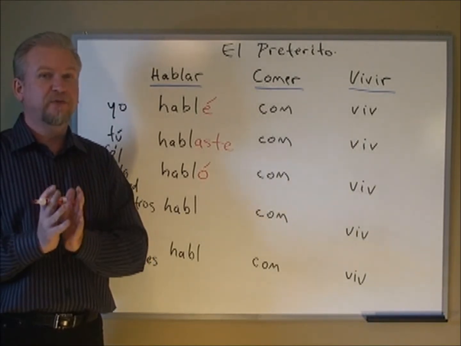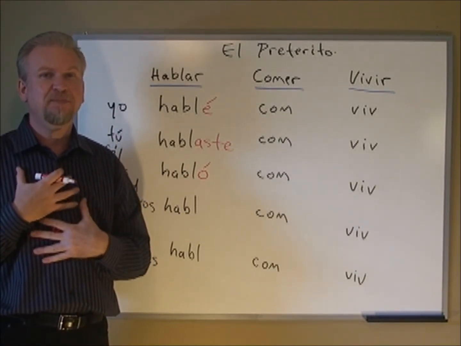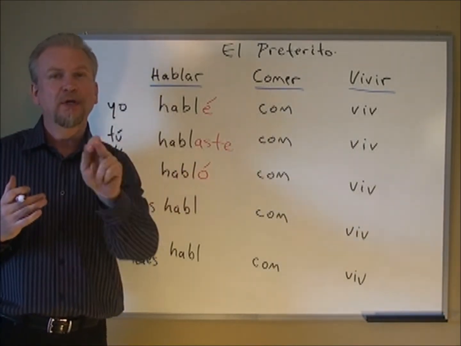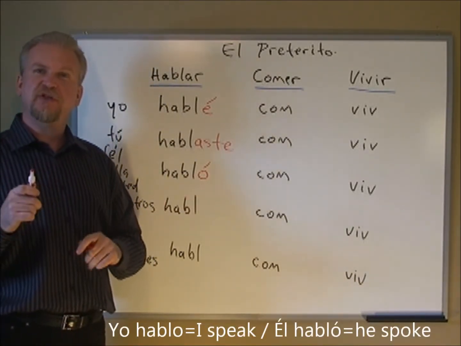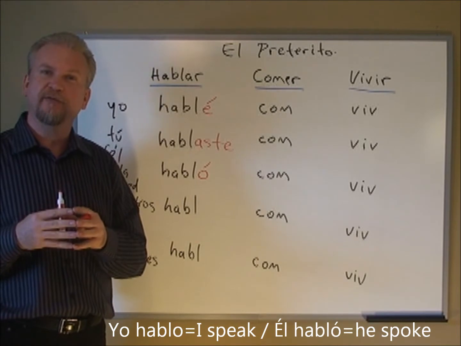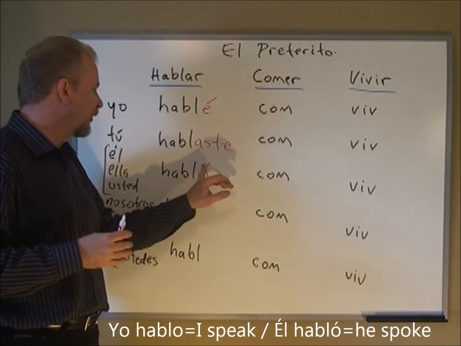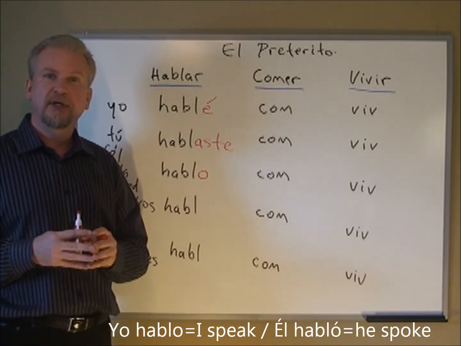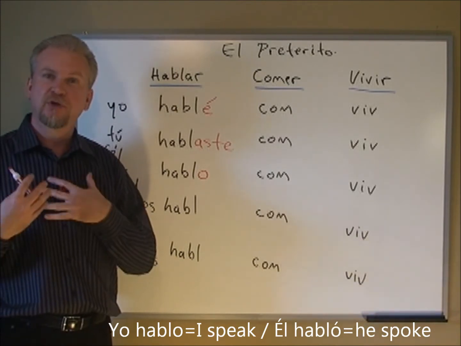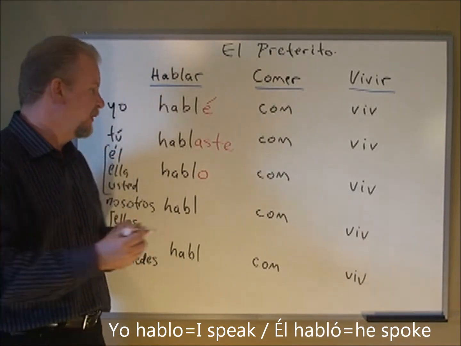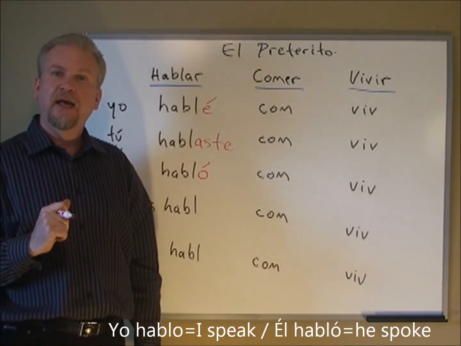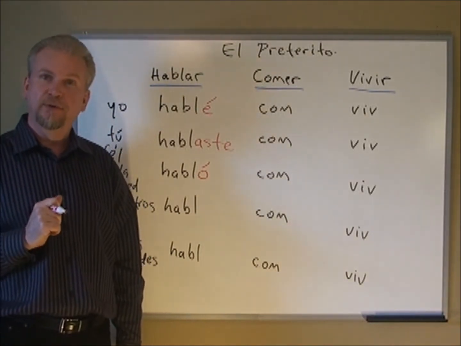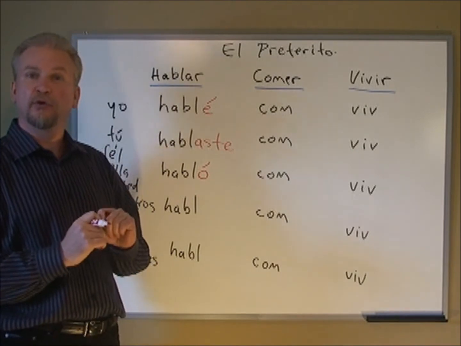Notice, the only difference between yo hablo, I speak, y él habló, he spoke, is the accent. But that changes the intonation or pronunciation of the word. If we don't put that there, then it would be incorrect. It would be hablo. Hablo, as you know, is the present tense form of I speak. We must put the accent there. Él habló. He spoke.